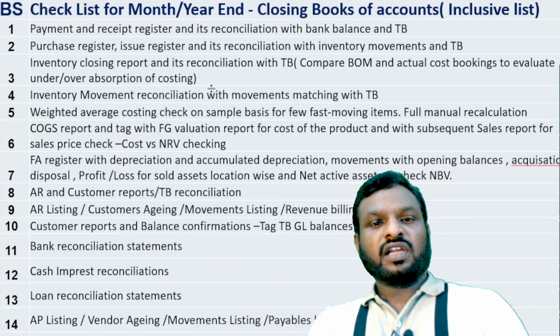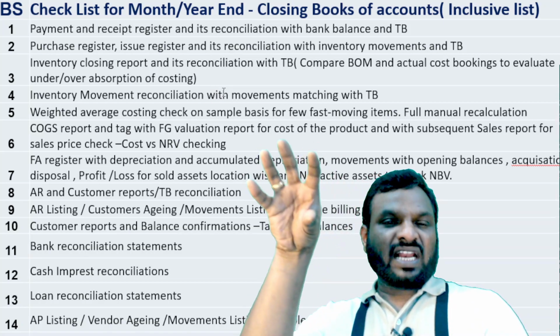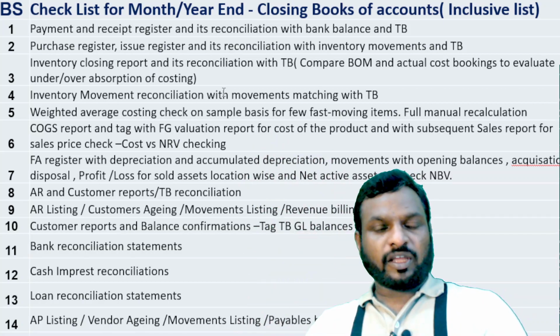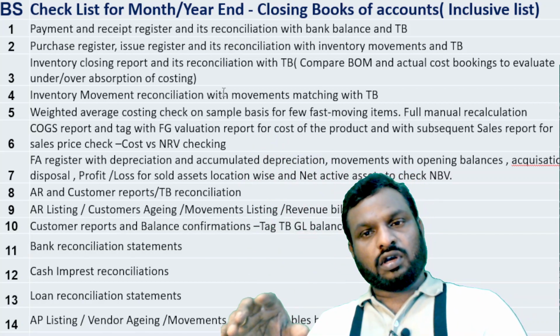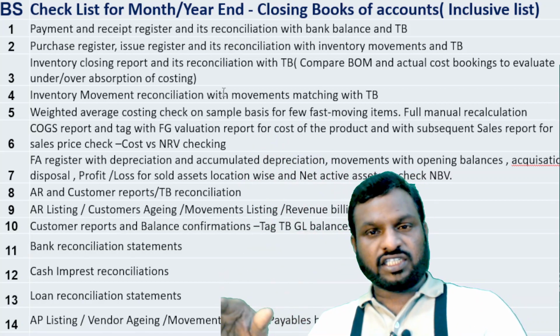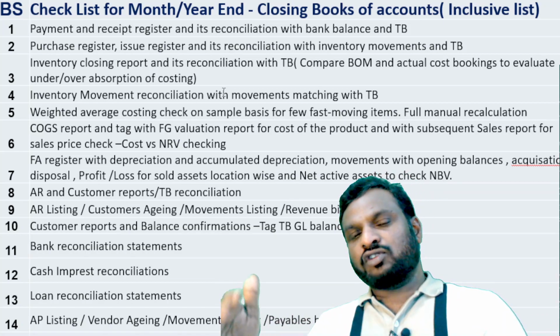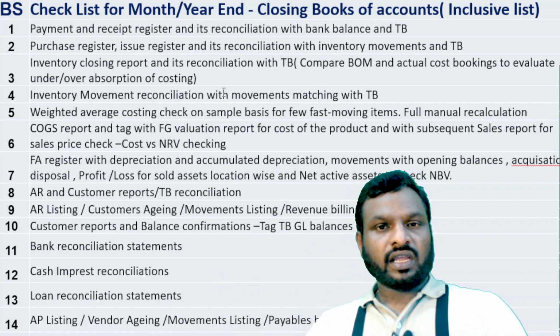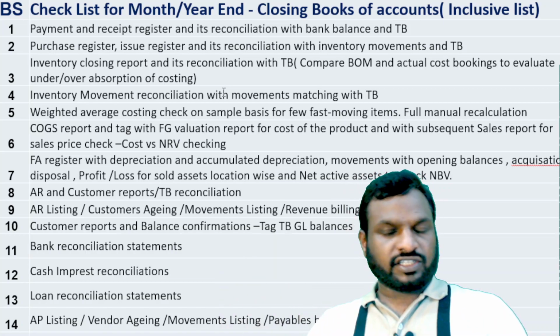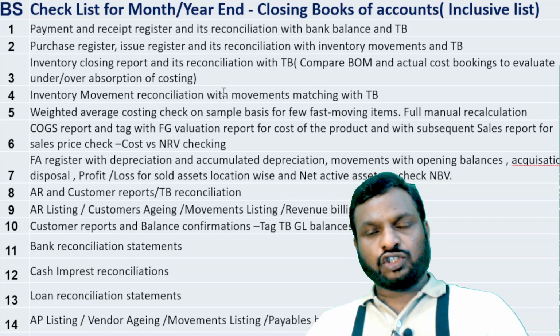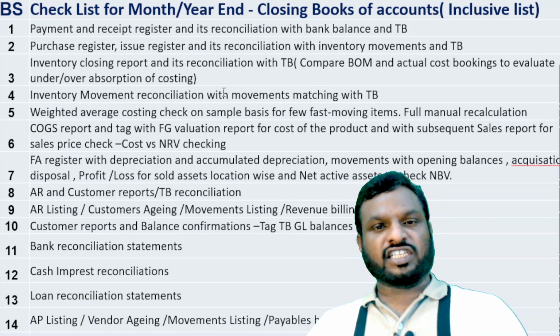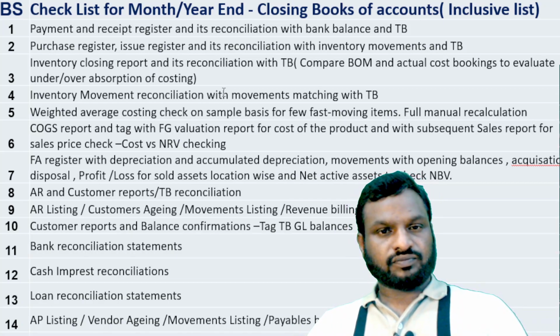The third level will be checking with the movement register. What do you mean by movement register here? Take the opening balance of inventory plus purchases made during the period, minus consumed or issued for production or wastages during the period, and the balance is the closing stock. How do you know the opening balance? Take it from the previous balance sheet. Purchases made during the period come from the purchase register, and issued for production you can take from the production register as well as the consumption register or movement register.